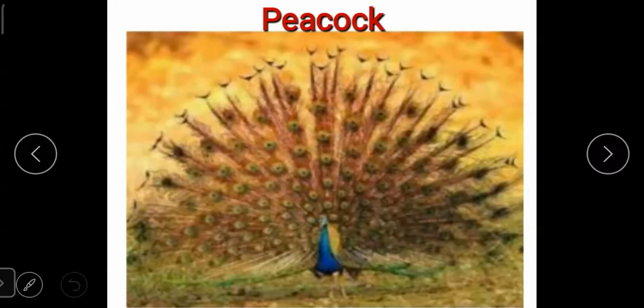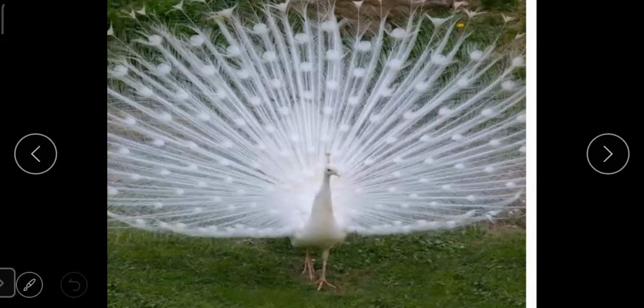Students, we all know that peacock has beautiful feathers, but there is also a white peacock. This is a picture of a white peacock. Even white peacock looks beautiful.